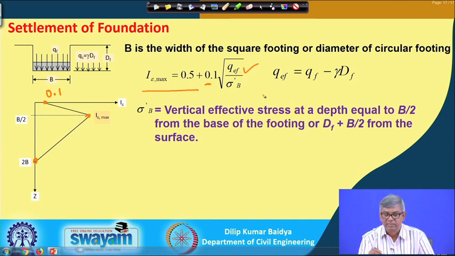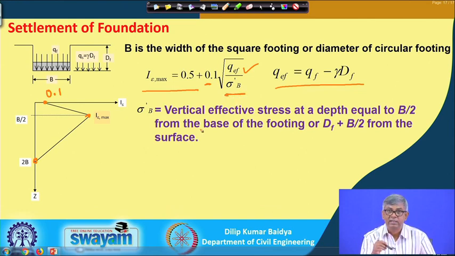And q effective is the same, q minus gamma Df. The sigma b dash is also different here; instead of sigma b dash I can write sigma dash at b by 2, because I am trying to find the maximum at b by 2 from the base of the footing. So if it is b by 2 from the base, but from the surface of the footing, then it is Df plus b by 2. This has to be remembered very carefully.